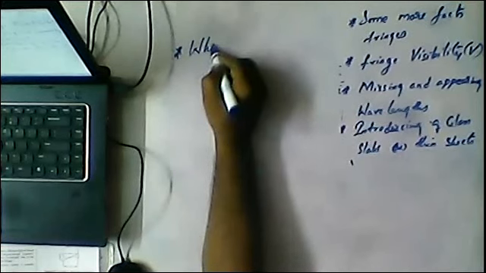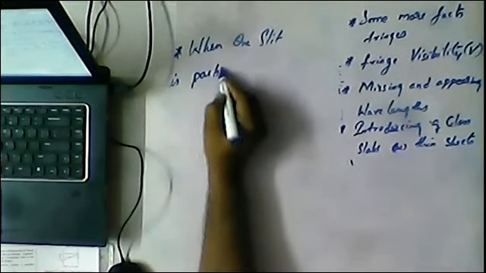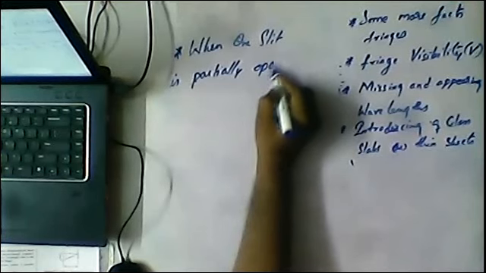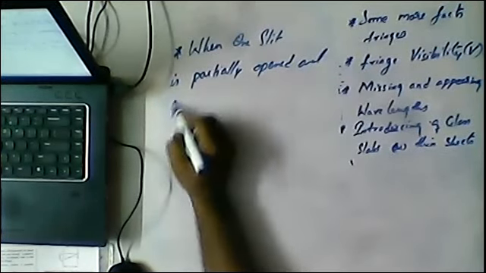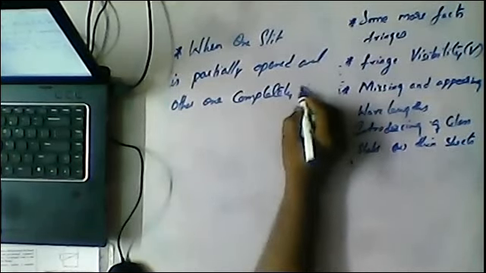Now two more important points. When one slit is partially opened and the other one is completely open, so what will happen?